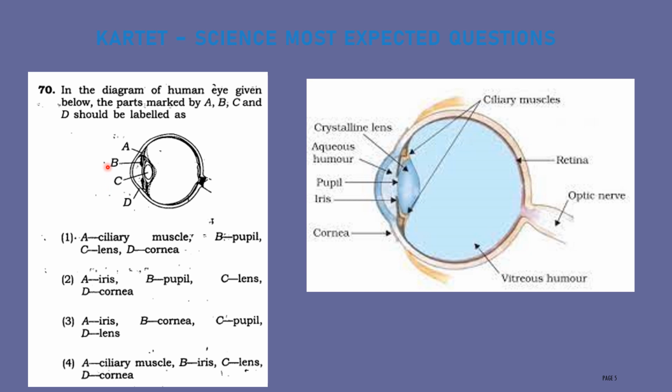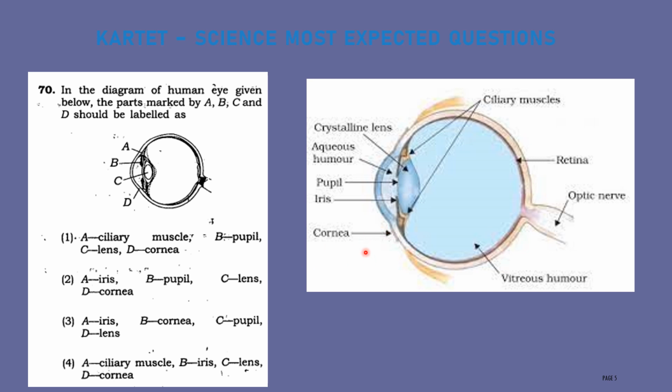Then next one is B. B is nothing but the iris, this part. Then C is the lens. C is the center part, we call it a lens. This is the lens, and D is the cornea. This layer we call the cornea.